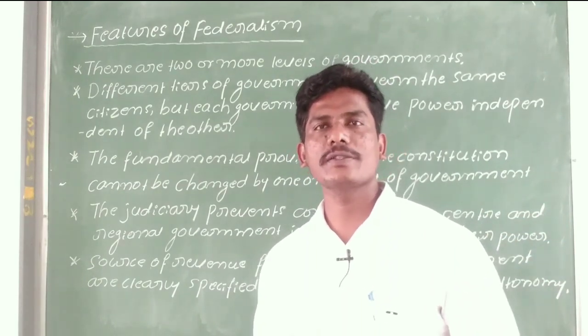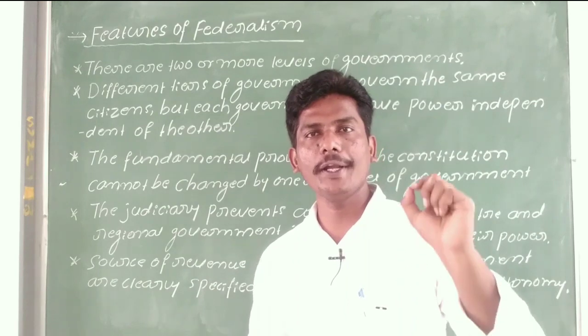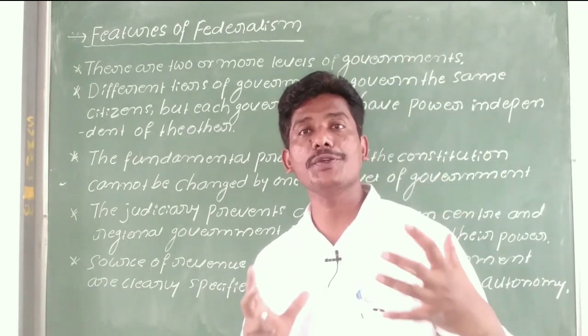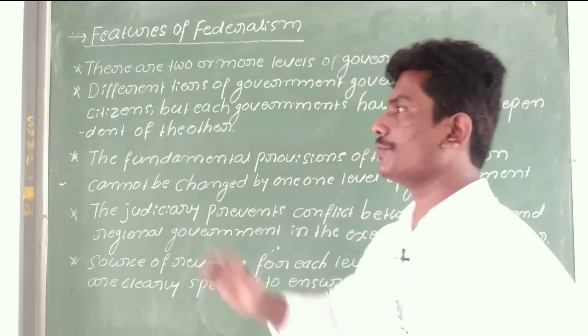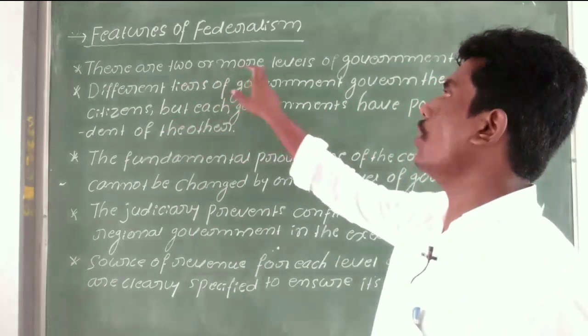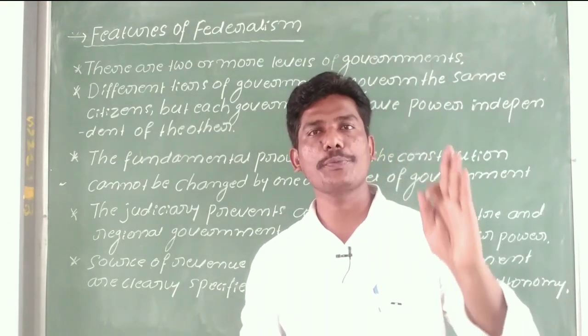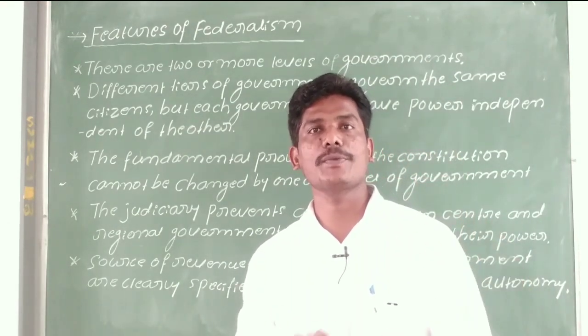Now let us discuss the important features of federalism. Which are the important features? The first one: there are two or more levels of government. This is the most important feature of federalism.